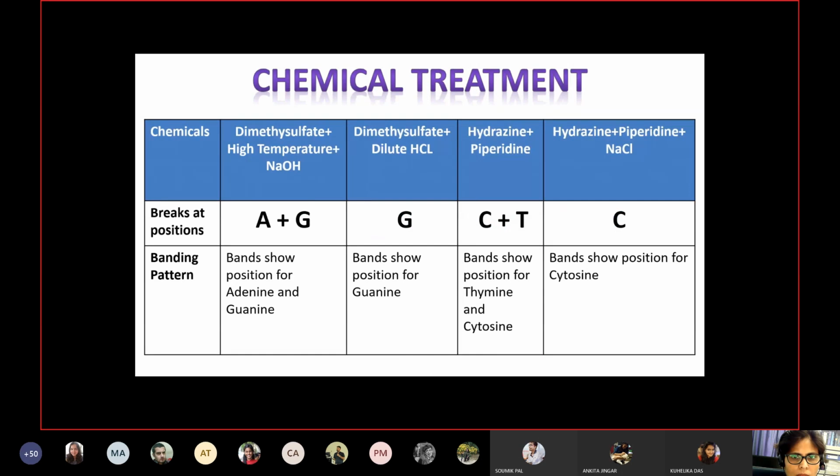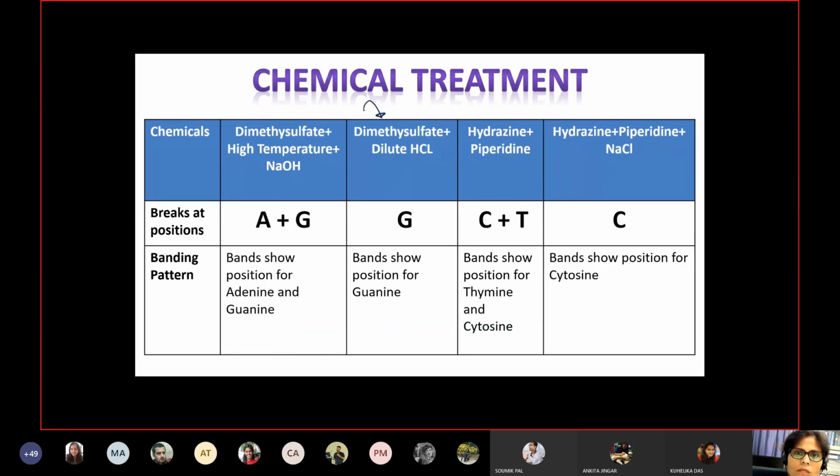The radiolabeled single-stranded DNA is then subjected to chemical treatment. It is divided into 4 reaction tubes and given 4 different chemical treatments, which generate breaks at either 1 or 2 nucleotide bases. Treatment with dimethyl sulfate and high temperature at NaOH will generate breaks at adenine and guanine. Thus, wherever adenine and guanine are present in the single-stranded DNA, this particular chemical treatment will create breaks at those positions.